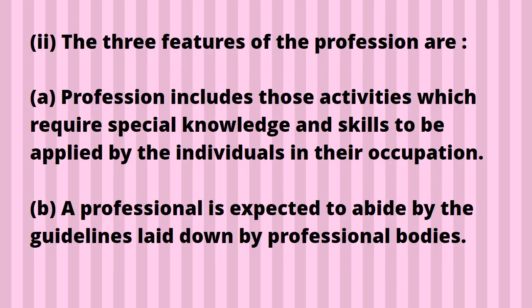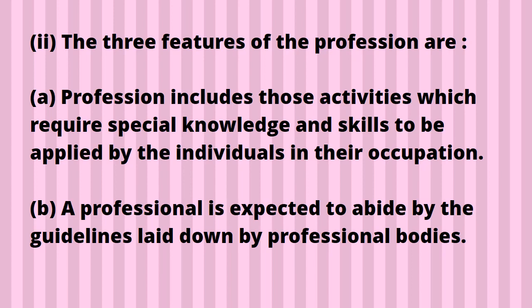Second number, the 3 features of the profession are, listen, the economic activity that has been identified, that is profession. And now the 3 features of the profession, they are on your screen. See.